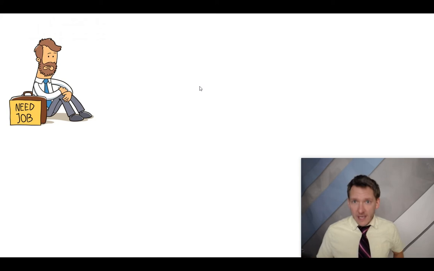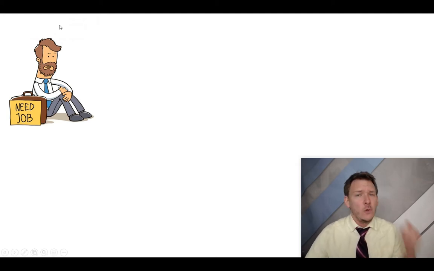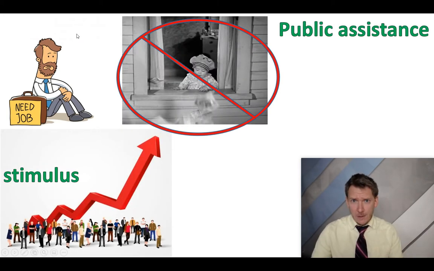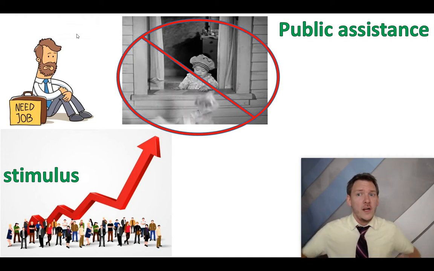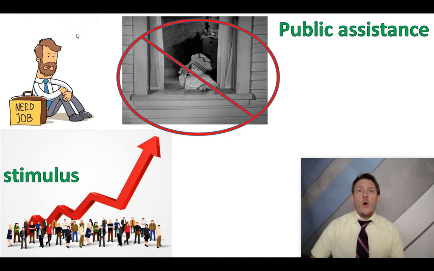Now, the argument against it is, well, cutting taxes is not going to help people that don't have jobs. And you're absolutely correct. We cannot solve every problem. There are going to be winners and losers. There are trade-offs. But the first thing we have to talk about is, what is the plan? Is the plan to stimulate and save the economy? Or is the plan public assistance?